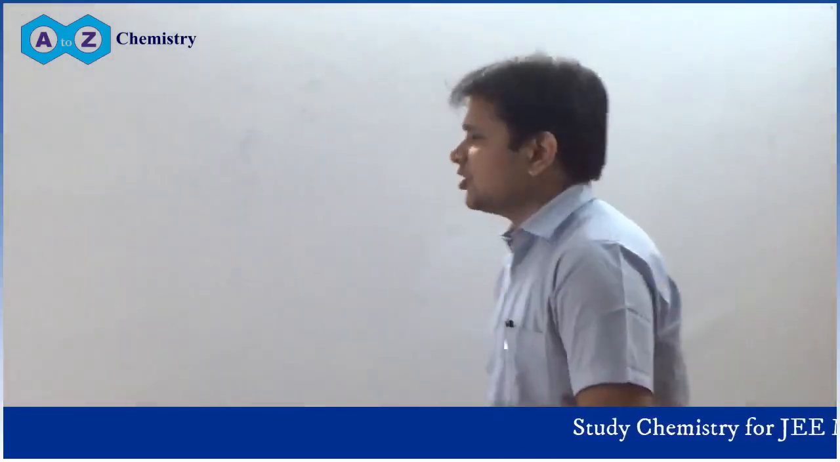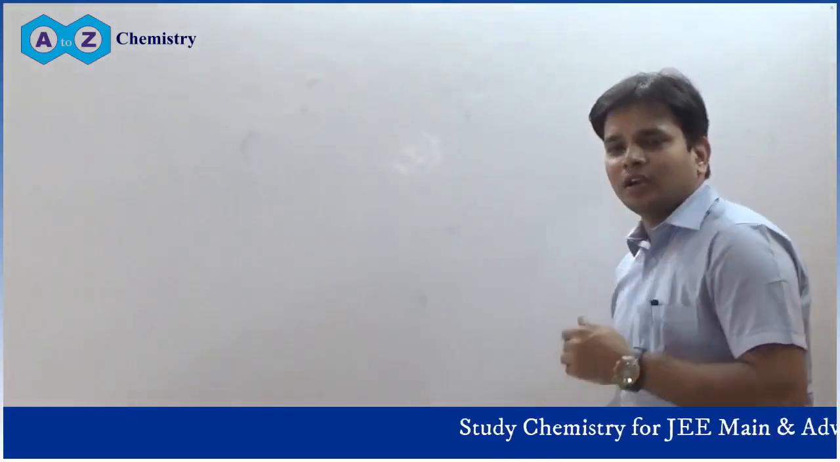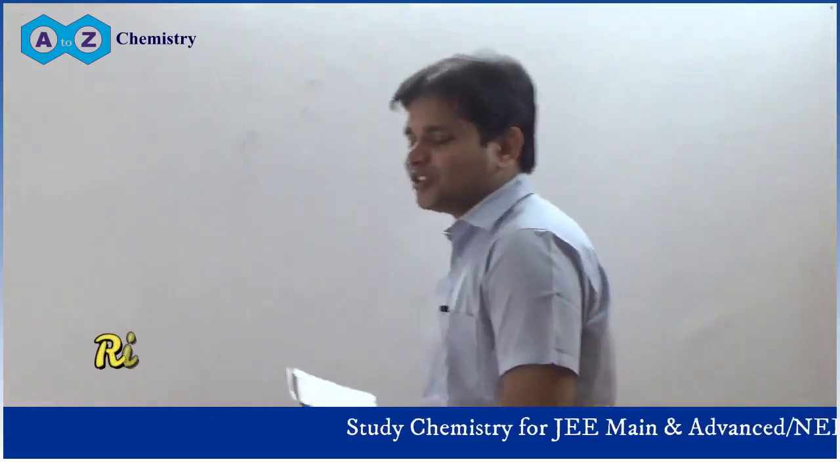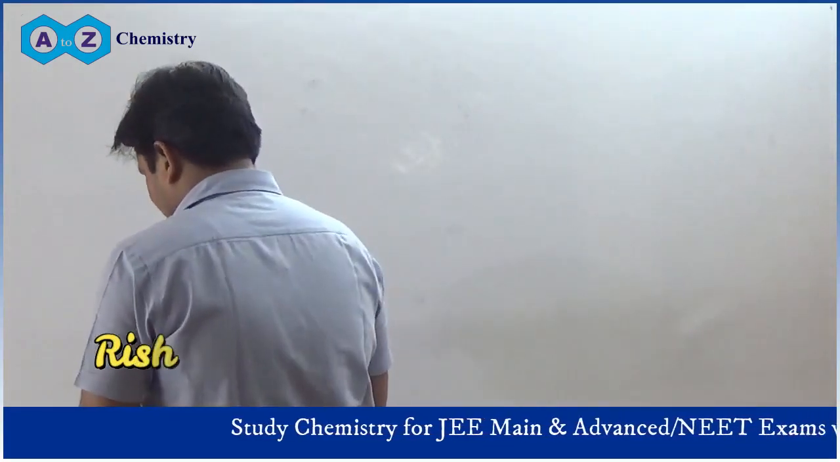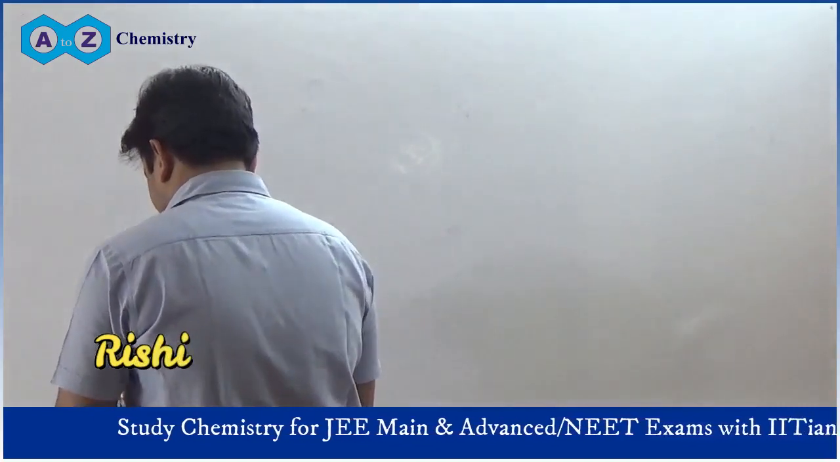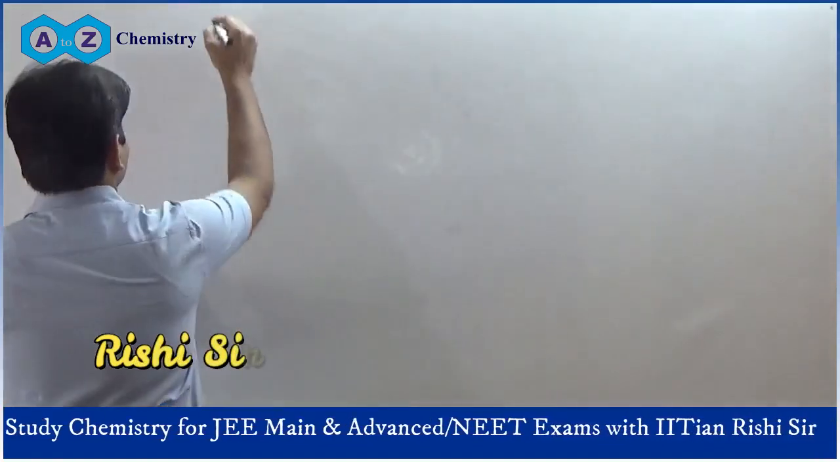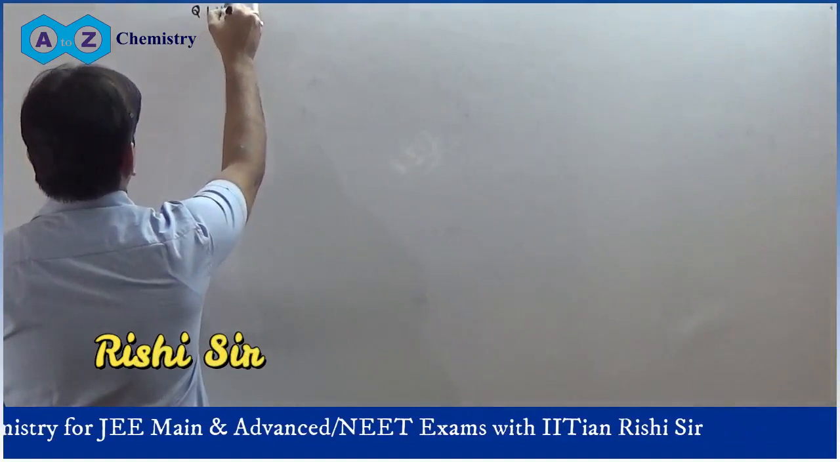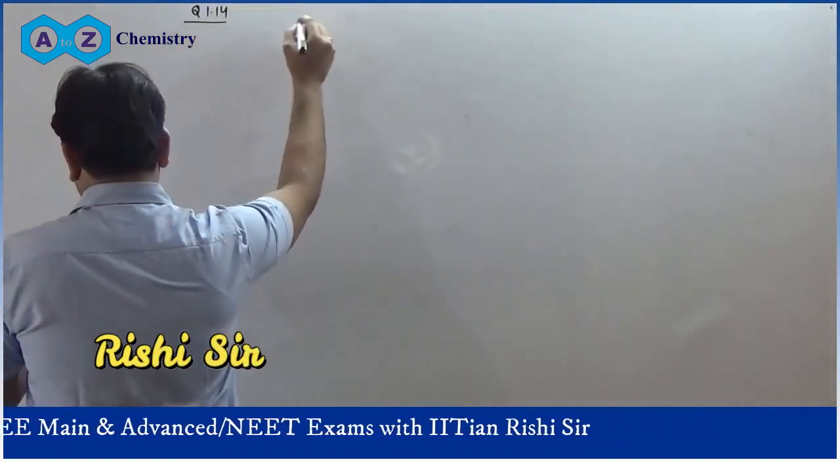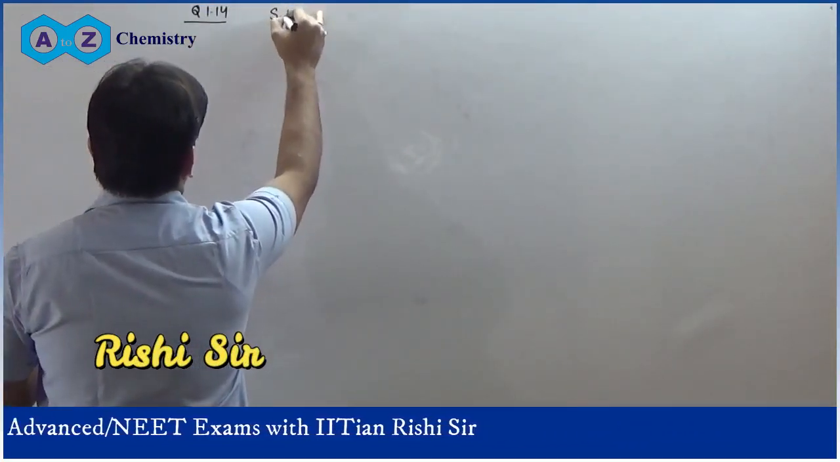We have solved some problems of basic concepts of chemistry of the NCERT book. Now we are going to solve some more problems of this chapter. The next question that was asked in NCERT is question number 1.14. This question is asking what is the SI unit of mass?